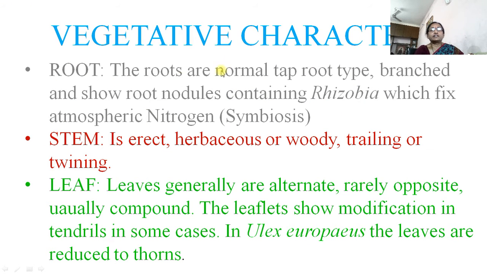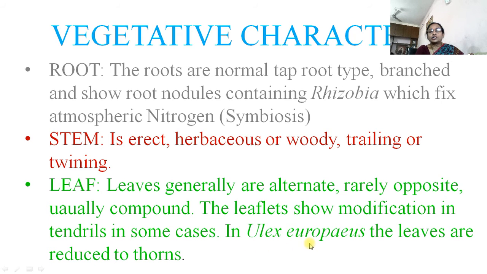Vegetative characters, which include root, stem and leaves. About the root: roots are normal taproot type, branched and show root nodules containing Rhizobium bacteria which fix atmospheric nitrogen in a symbiotic association. Stem is erect, herbaceous or woody, trailing or twining. Leaves are generally alternate, rarely opposite, usually compound. The leaflets show modification into tendrils in some cases.